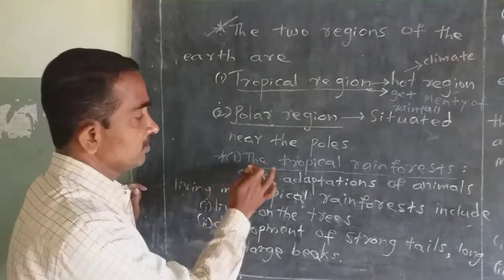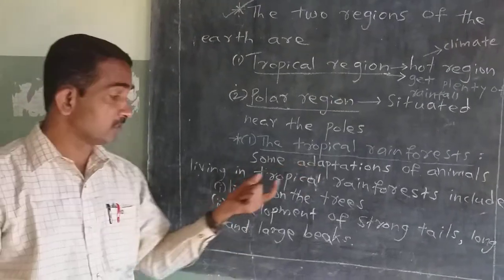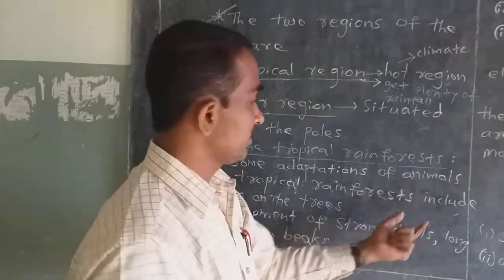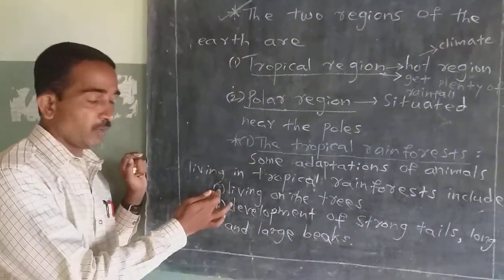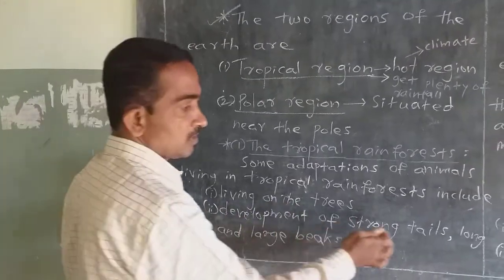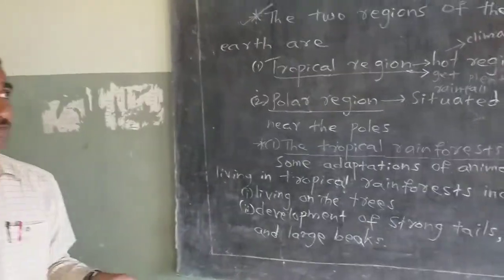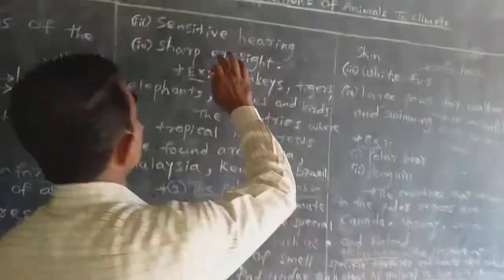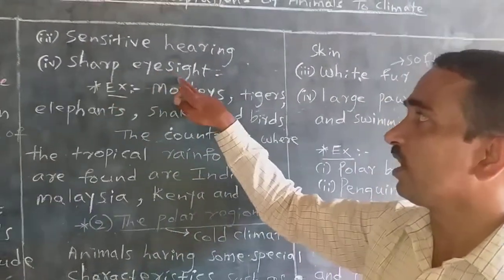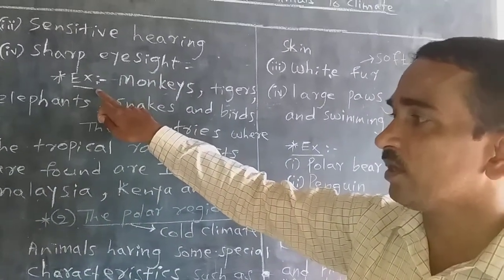In that, first one is the tropical rainforest. Some adaptations of animals living in tropical rainforest include certain characters. Those characters are: first one, living on the trees; second one, development of strong tails, long and large beaks; third one is sensitive hearing; fourth one, sharp eyesight.